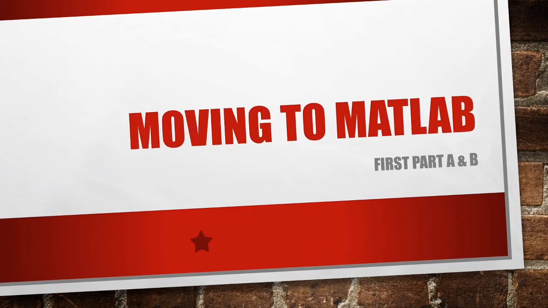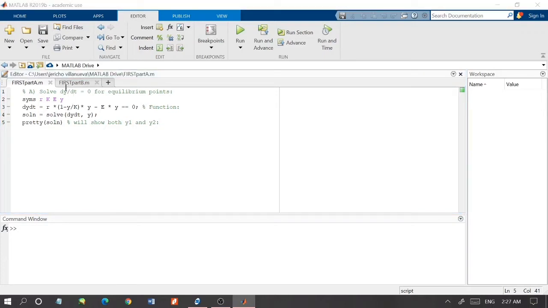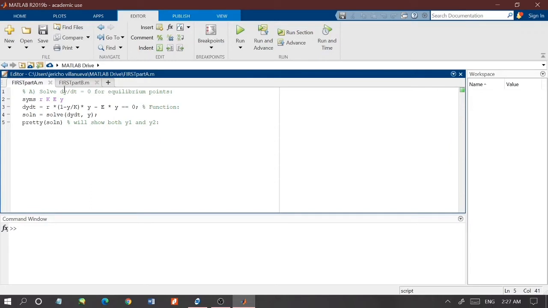Now let's utilize MATLAB capabilities to compare our answers. So we are already here in MATLAB. Moving to the first part, which is fairly simple since we are only asked to find the two equilibrium points. First, let us create and set our symbolic variables and functions, which is this and this.